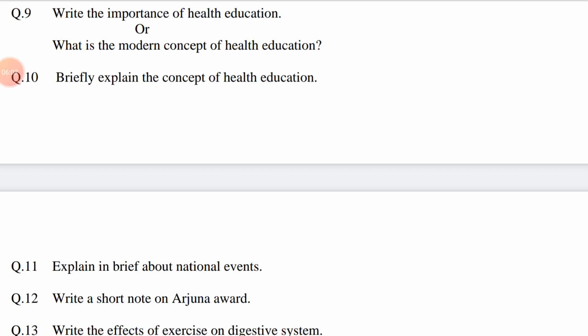The answer may be: health is a very wide term which has various aspects. Health is a condition of being safe and sound. The low level of health status is a burden over family, society, and nation, whereas a positive health status person is the need of society.